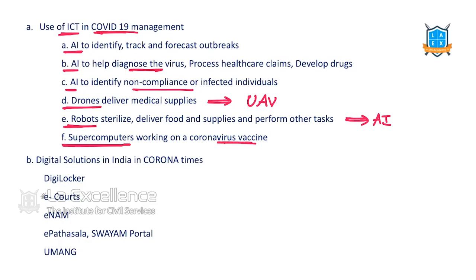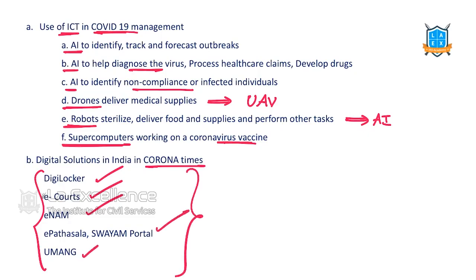And then there are many digital solutions and applications during this time. DigiLocker, eCodes, eNAM, ePathshala, Umang app. There are many apps. Swayam portal, all these are what? Applications of digital technology or ICT technology. This one, the Zoom app that we are using, is an application of ICT where we are using the platform for education purposes.